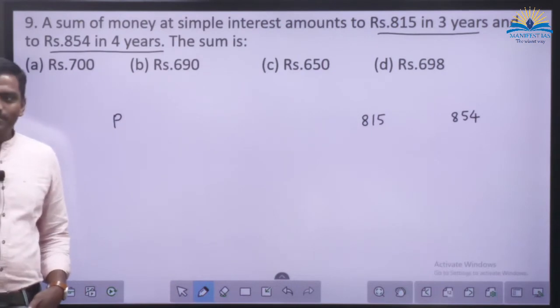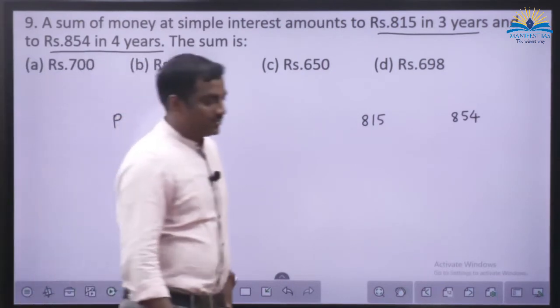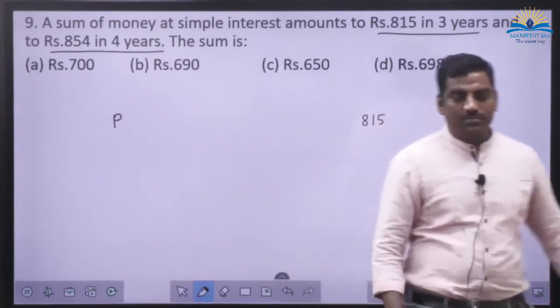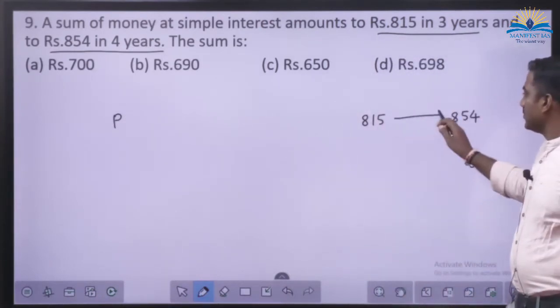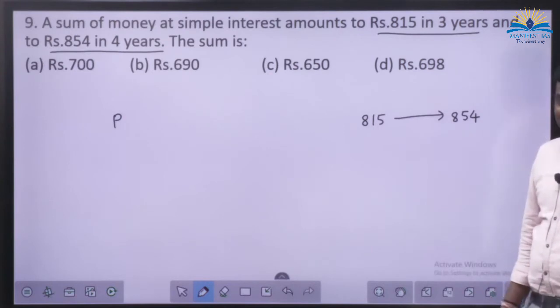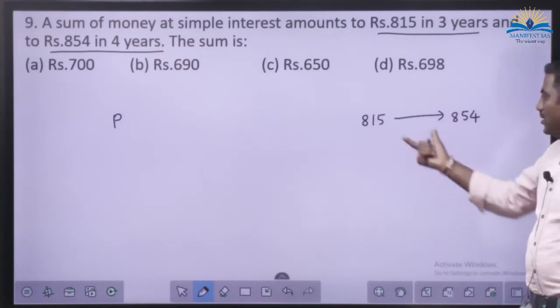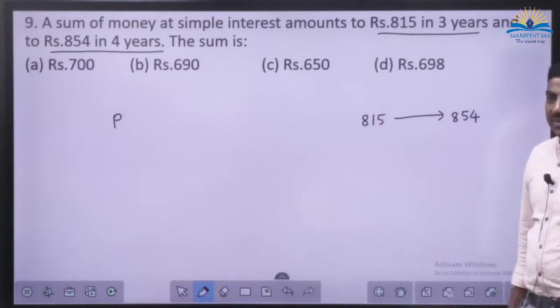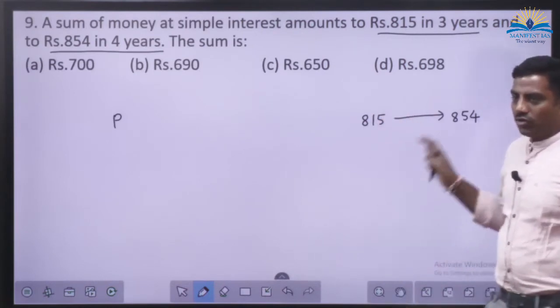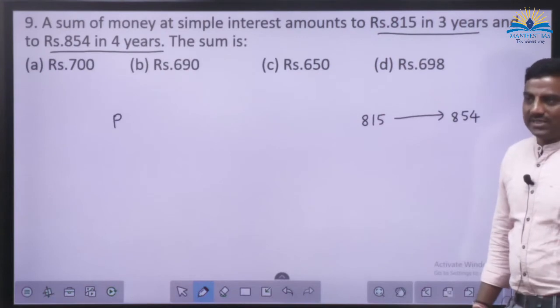So how to proceed? Find the difference. So basically, at the end of third year, 815 rupees is the balance. At the end of fourth year, 854 is the balance.